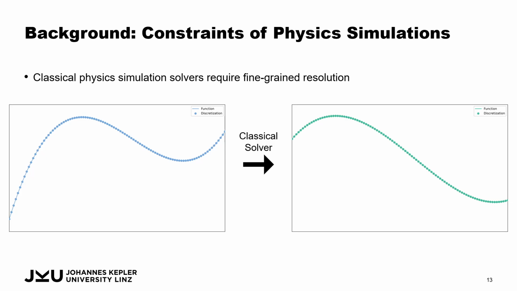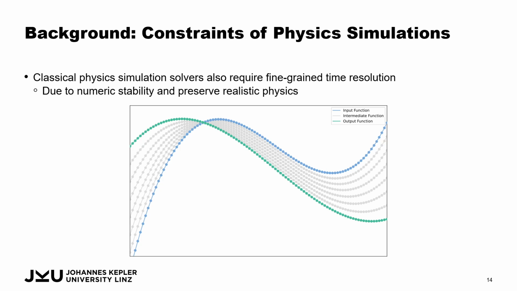And what I mean with fine-grained resolution in most cases is not only the spatial resolution, but also the time resolution. So when we transform one function to the other function with a classical solver, so when we transform the discretizations of these two functions towards each other, we actually don't make these large steps, but we make very small steps towards it. And this is to preserve the numerical stability and the physics out of it.